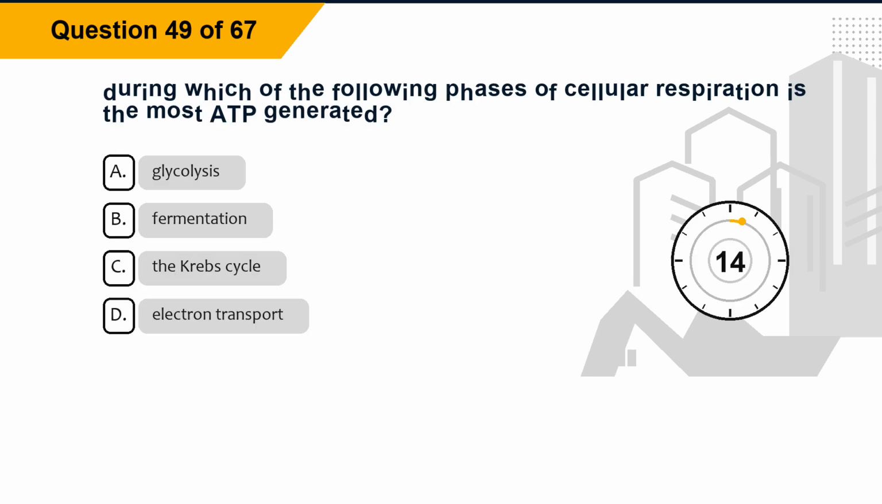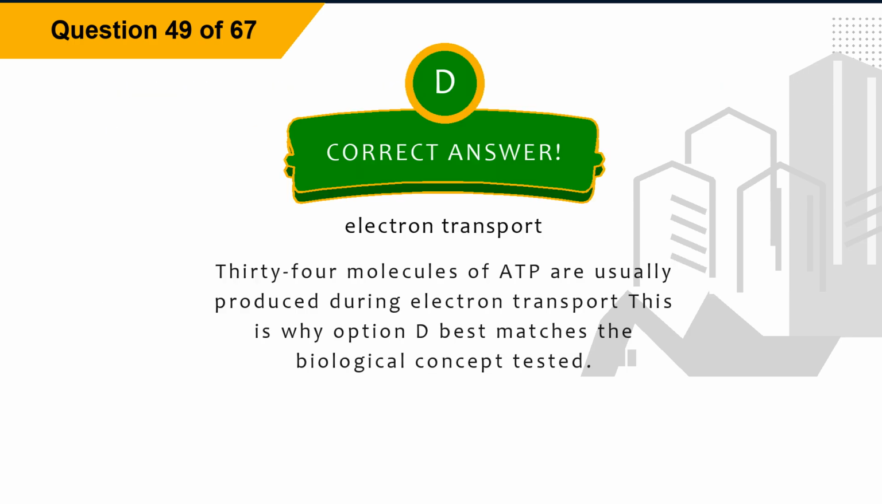Question 49. During which of the following phases of cellular respiration is the most ADP generated? Option A, glycolysis. Option B, fermentation. Option C, the Krebs cycle. Option D, electron transport. The correct answer is option D, electron transport. Explanation: 34 molecules of ATP are usually produced during electron transport. This is why option D best matches the biological concept tested.